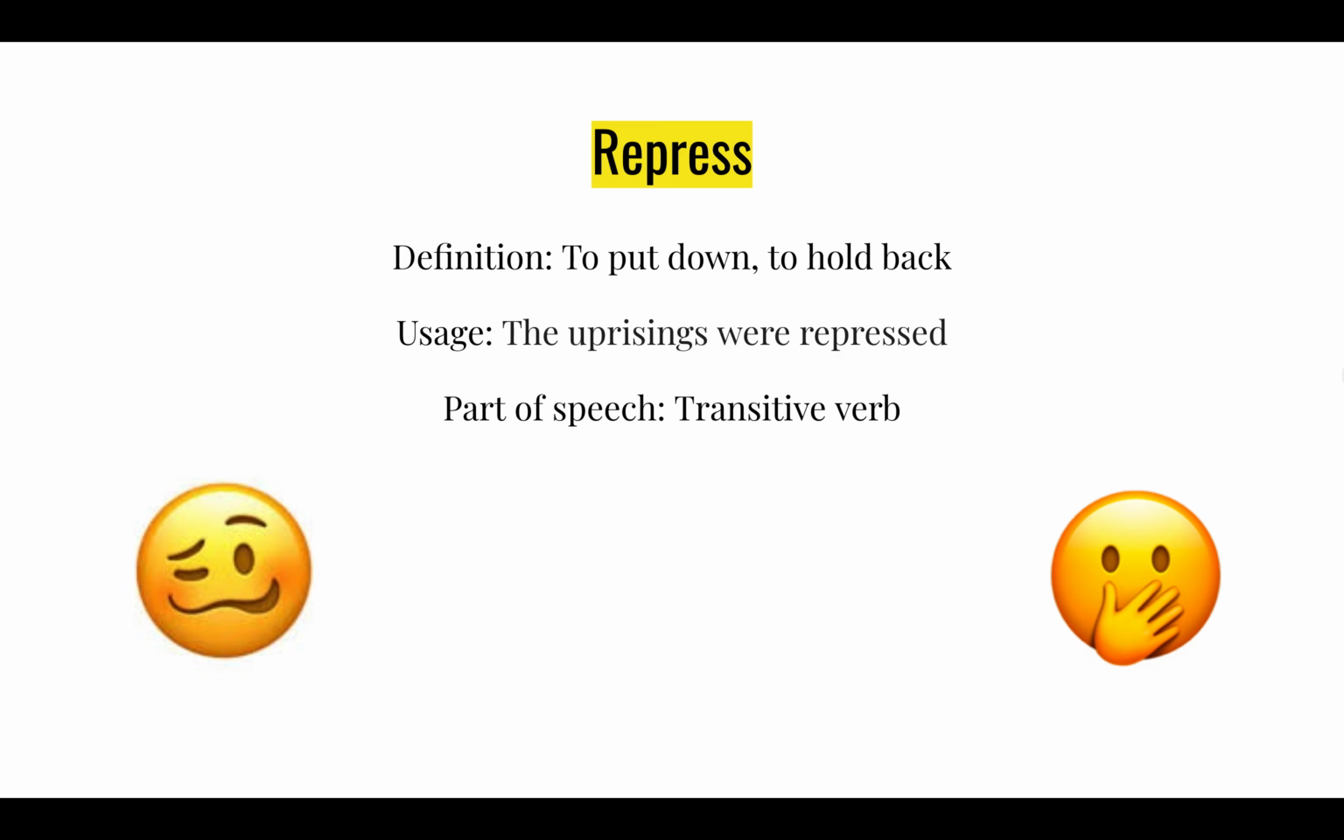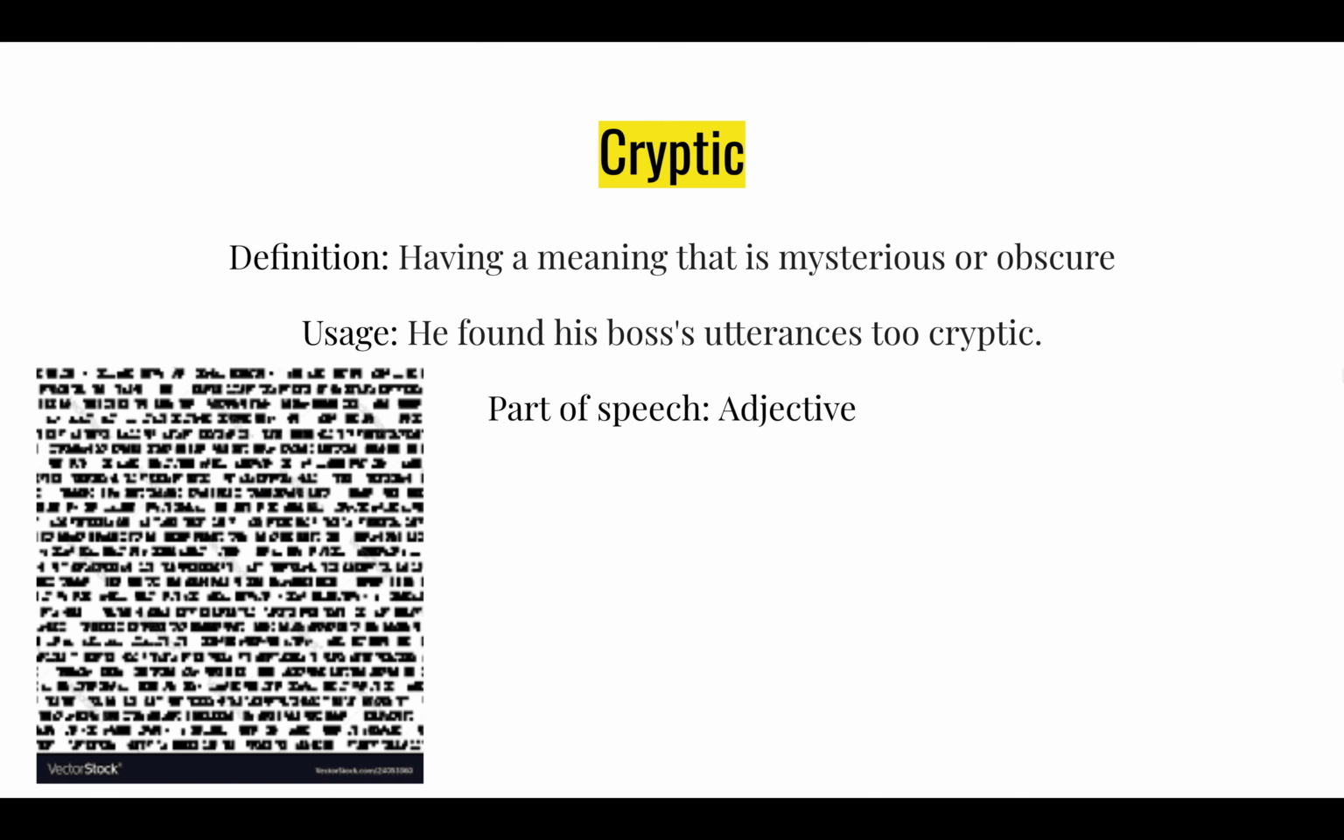The next word is Cryptic. Cryptic means having a meaning that is mysterious or obscure. The usage for cryptic is: he found his boss's utterances too cryptic. Part of speech is an adjective. In the picture, there are very cryptic things. You can't exactly understand it because it's not English.